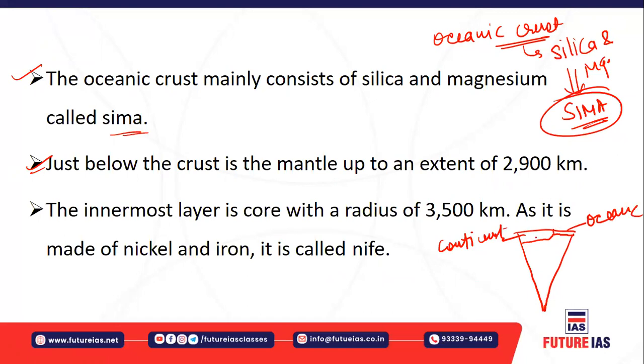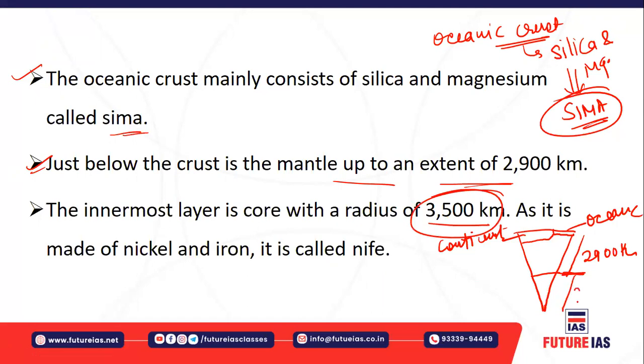You see here the differentiation between continental and oceanic. Then there is another layer, the mantle. Just below the crust, the mantle extends to a depth of 2,900 kilometers. And the innermost layer, further beyond that, has a radius of 3,500 kilometers.